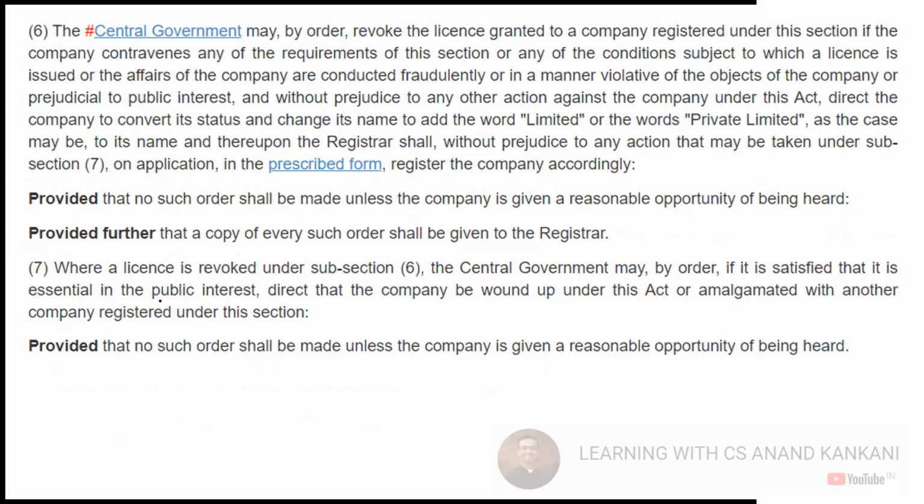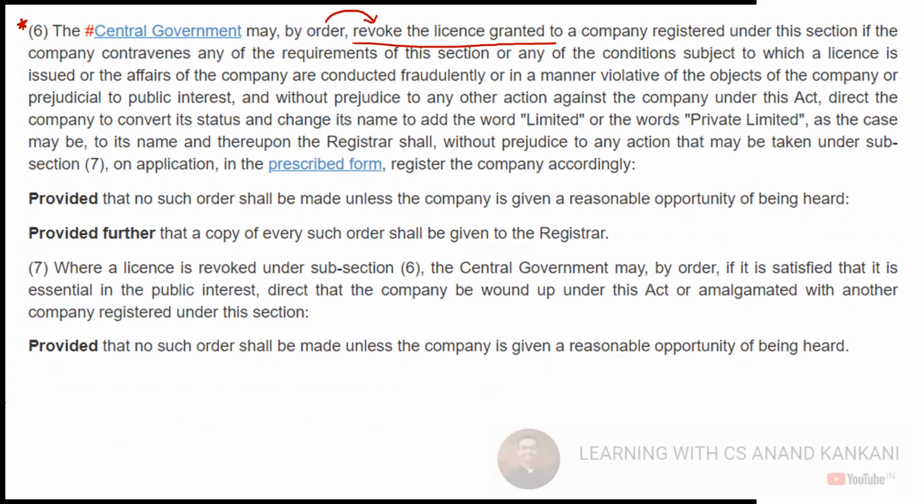Then the Central Government can also, by order, revoke the license which is granted to a company registered under this section when the company contravenes the requirements of this section. So this can be an independent question: when will the license of a Section 8 company be revoked?